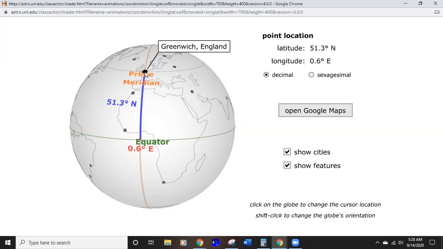In Greenwich, England, we would go up 51 degrees north, and on the prime meridian we're about 0.1 degrees west. So for this exercise, we are in England.